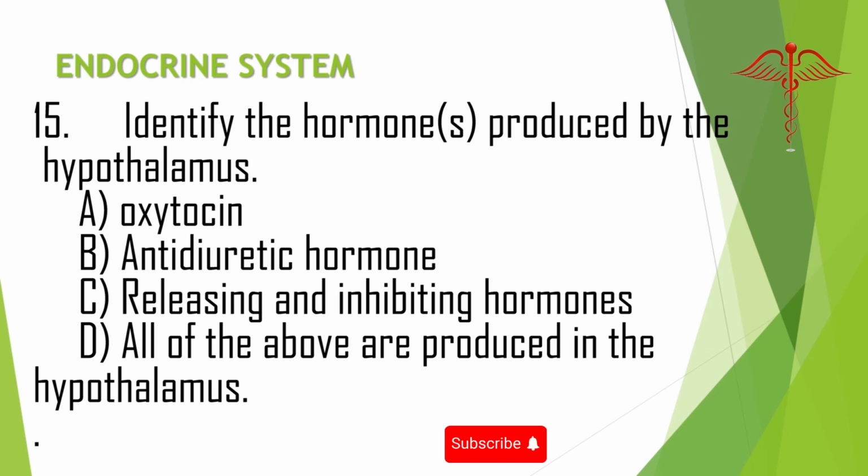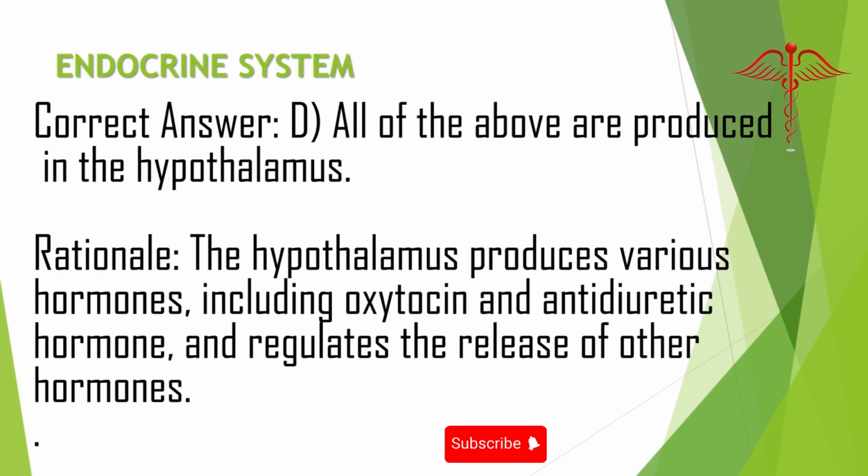15. Identify the hormones produced by the hypothalamus. A. Oxytocin. B. Antidiuretic hormone. C. Releasing and inhibiting hormones. D. All of the above are produced in the hypothalamus. Correct answer: D. All of the above. Rationale: the hypothalamus produces various hormones, including oxytocin and antidiuretic hormone, and regulates the release of other hormones.